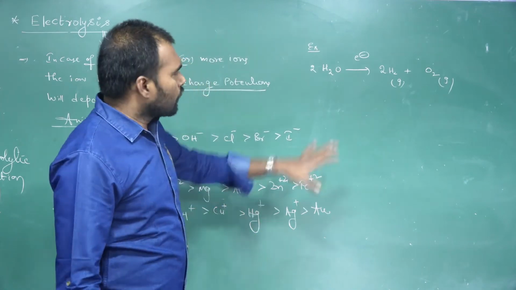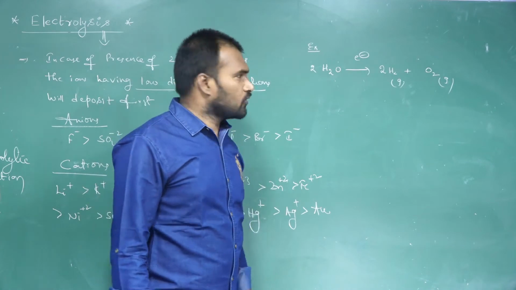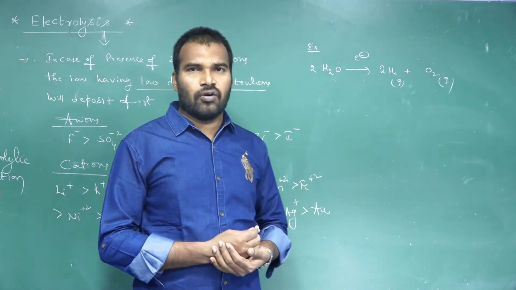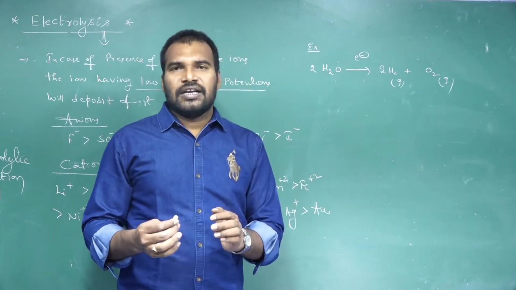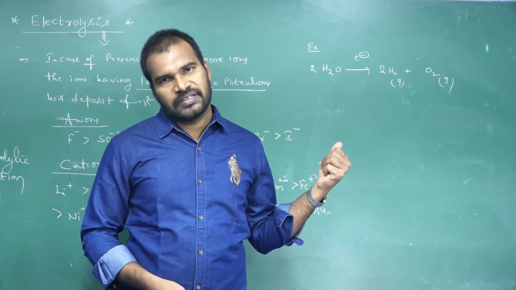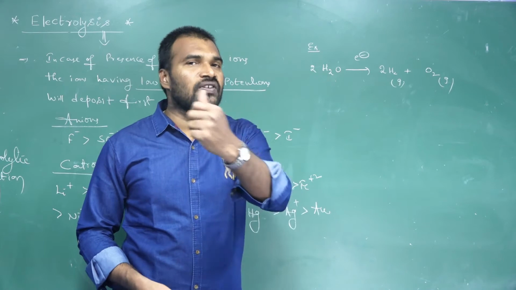The question is, at the anode which gas will liberate? At the cathode which gas will liberate? As we know, water first decomposes into H plus ions and OH minus ions. So the cations are H plus ions, and the cations are attracted by the cathode.